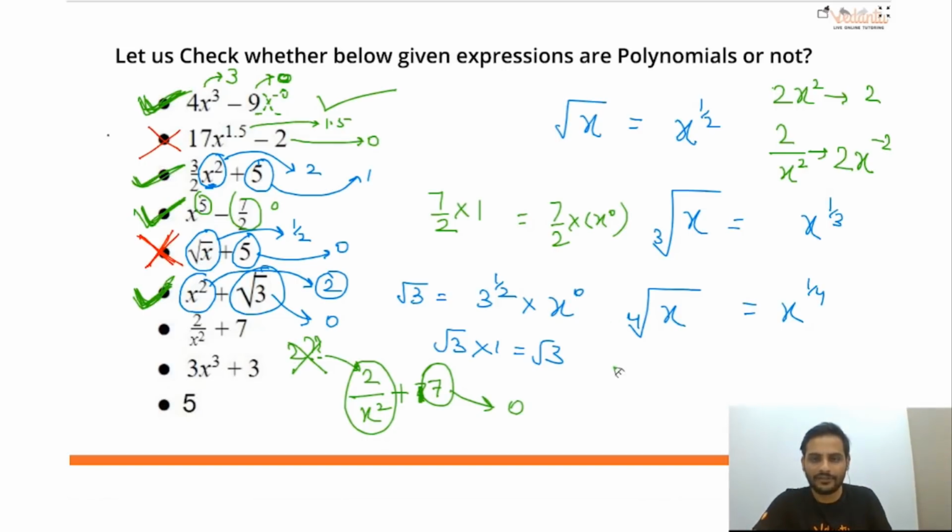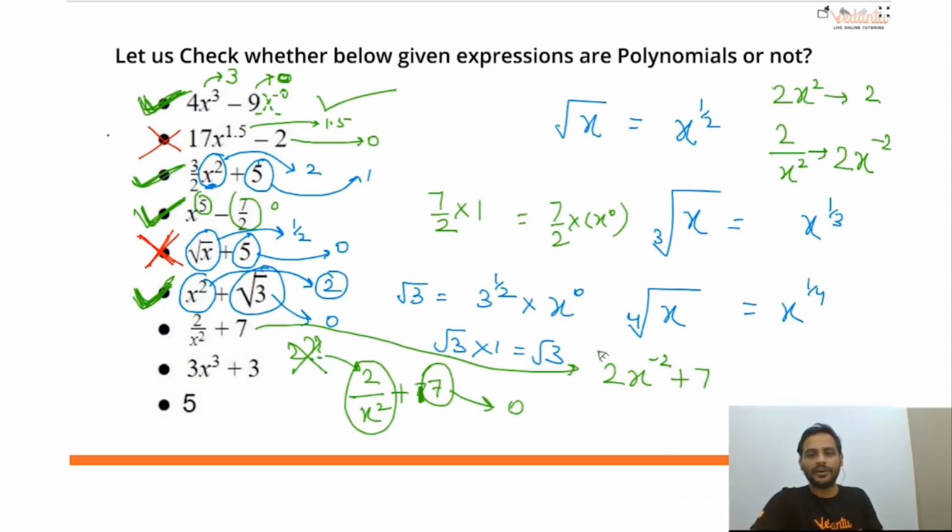So this 2 by x square form, this expression, is in the form of 2x raised to the power minus 2 plus 7. Now what is the power of the variable here? Negative. What is the power of the variable here? 0. Is this a whole number? Nope. So I will say this will not be a polynomial.